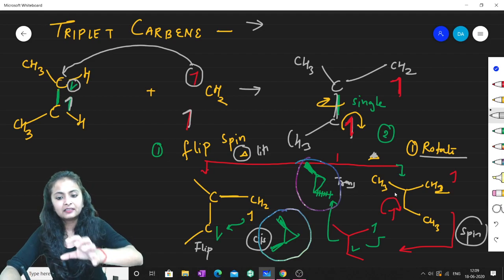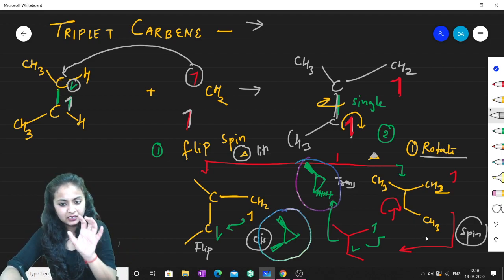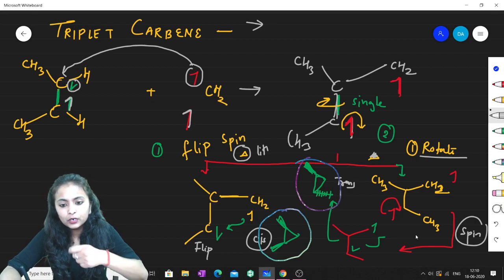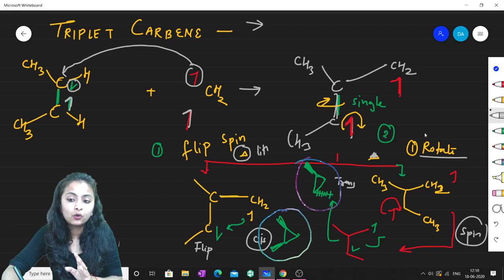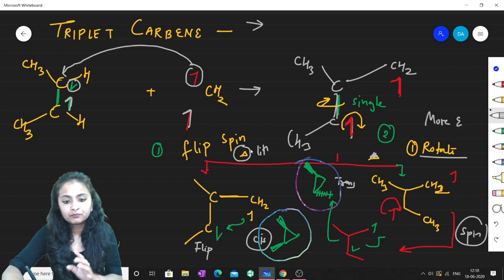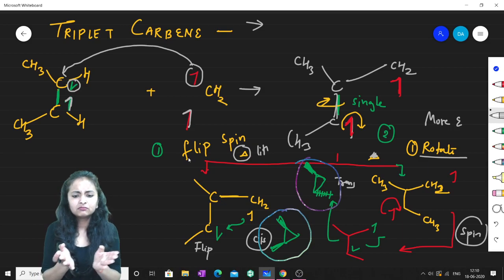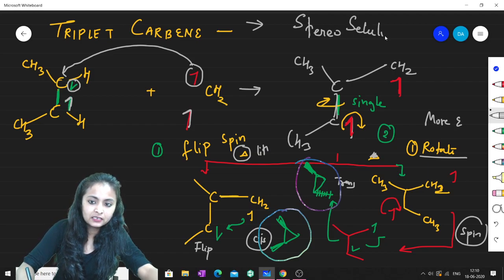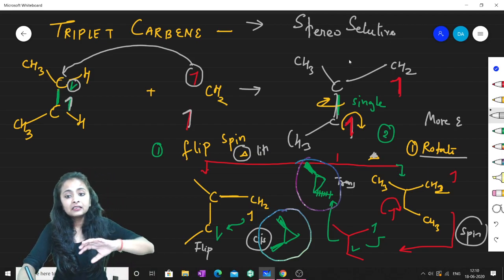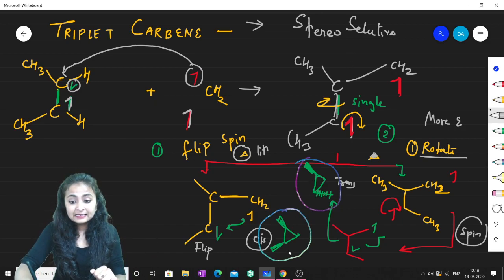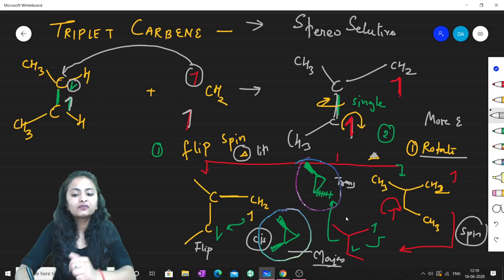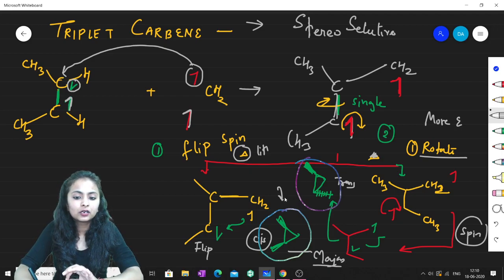First there will be rotation, then there will be spin flip, so it becomes quite difficult. Difficult in the sense that it will require more energy. In this case there will be a requirement of more energy, but here the amount of energy should be less. So therefore we say that the products here are stereoselective. Now which one will be stereochemically selected? The cis one is major. Why? Because in trans more energy is required, so selectively this product will be major.